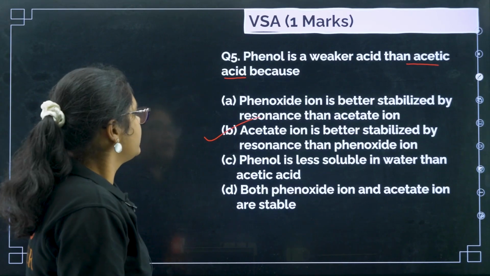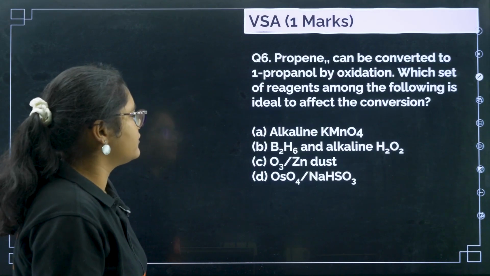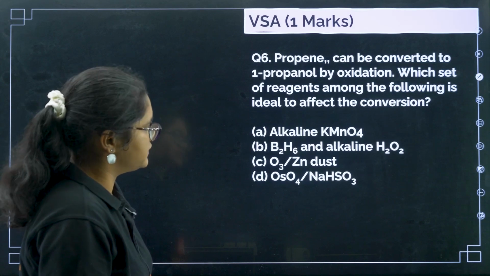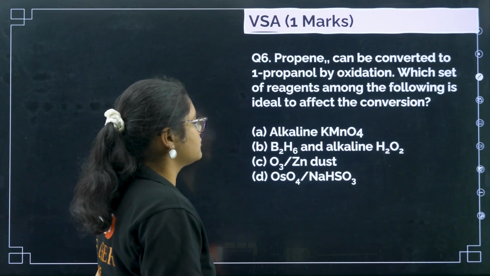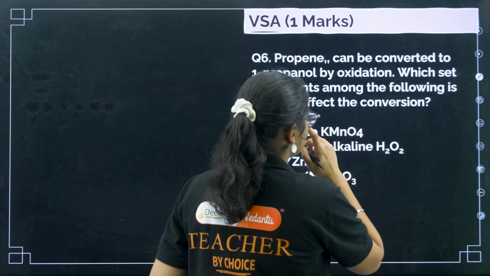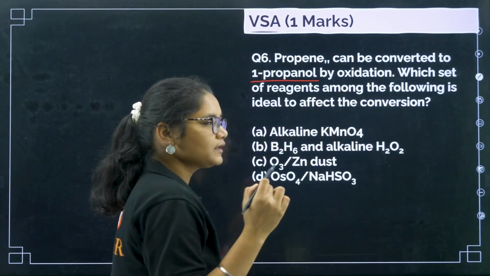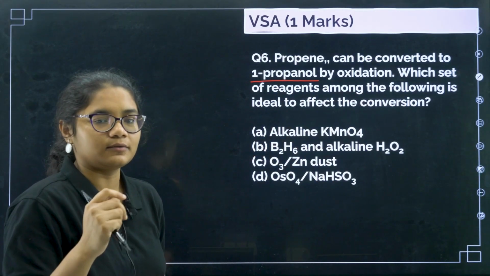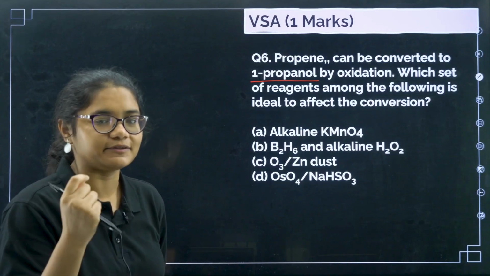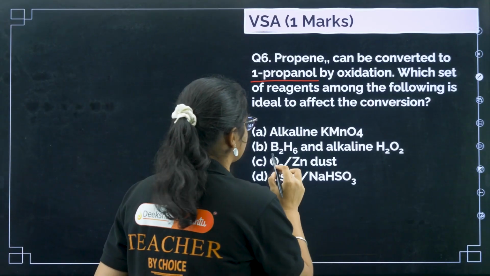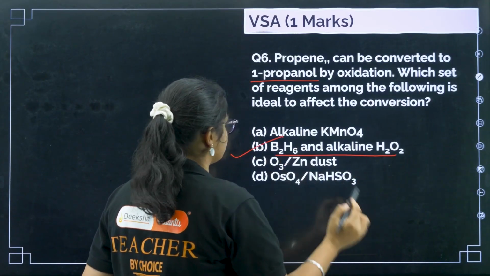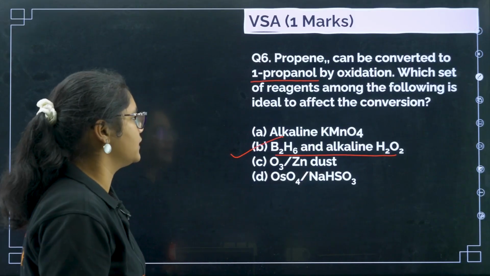Okay. Next, we have propene can be converted to 1-propanol by oxidation. Which set of reagents among the following is ideal to affect the conversion? So if you want to convert to 1-propanol, you need anti-Markovnikov's rule, right? That happens with hydroboration oxidation, that is B2H6 with alkaline H2O2, option number B here.